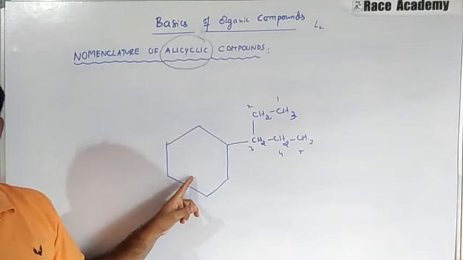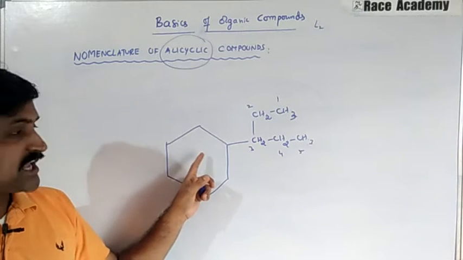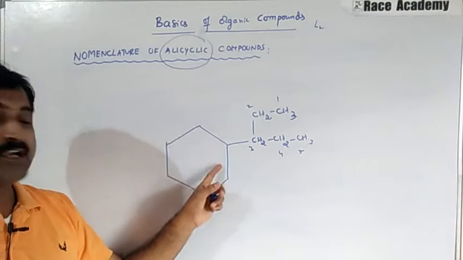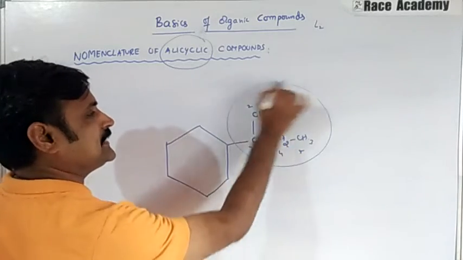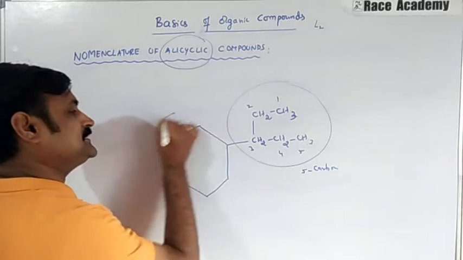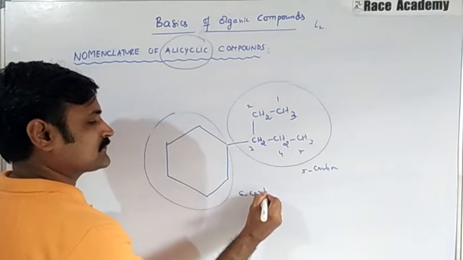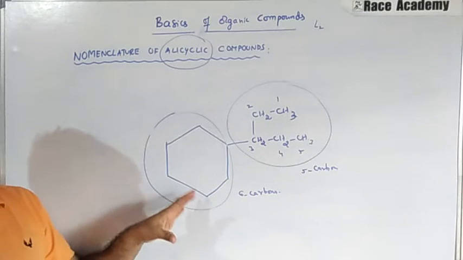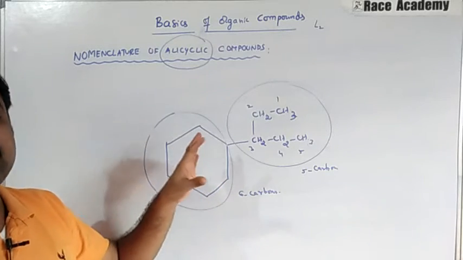That means the alkyl group attached to the ring has the same or a smaller number of carbon atoms, then it is termed as the derivative of cycloalkane. Keep it in mind, the side chain has 5 carbons and the ring has 6 carbons. In this type of example, we will say the compound is the derivative of cycloalkane.